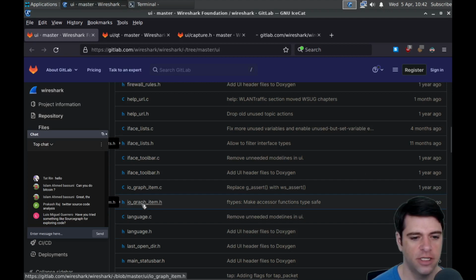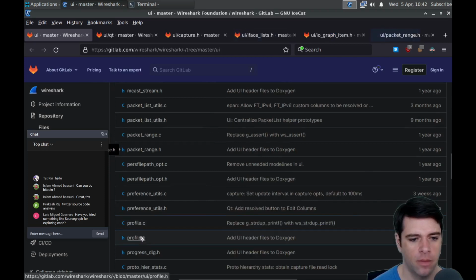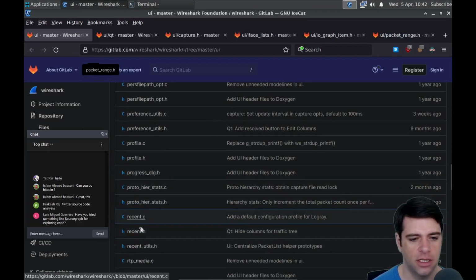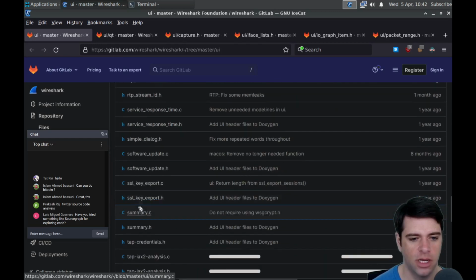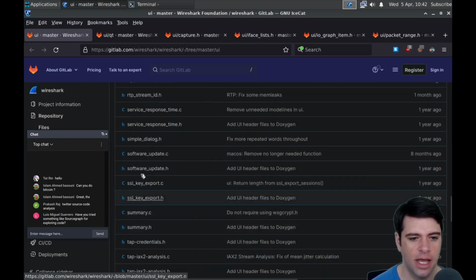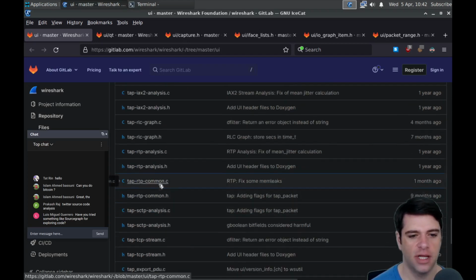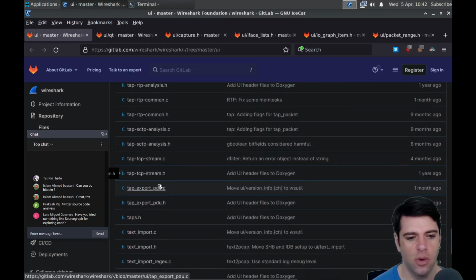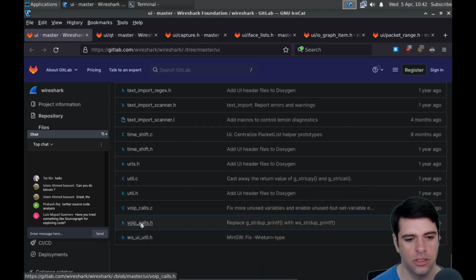IO graph item sounds fun. Packet list utils. I'm not sure. Packet range maybe. Progress, recent, RTP media, RTP stream, simple dialog, software update, SSL key export, tap credentials. So these are just going to be different dialogs, I guess, in the UI. And just see VoIP calls.